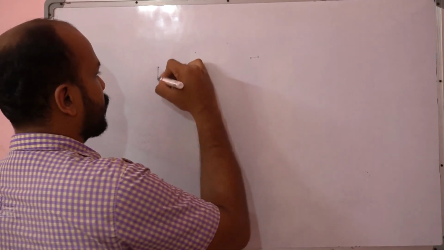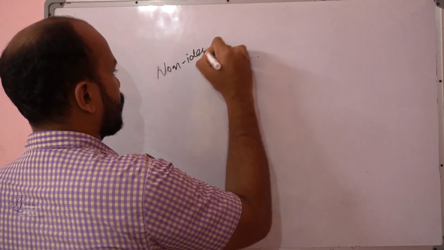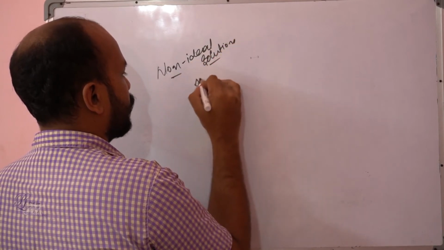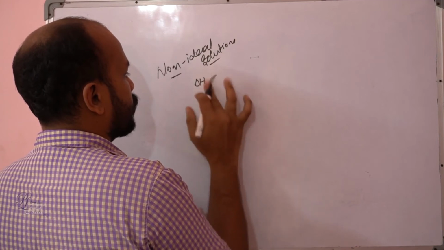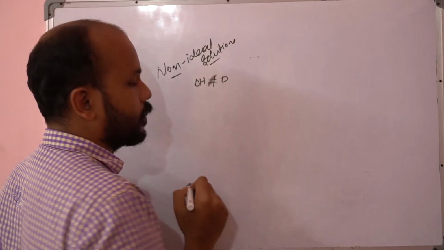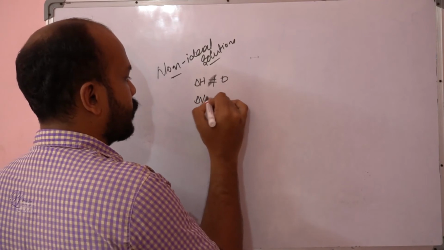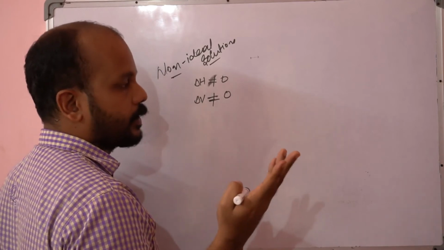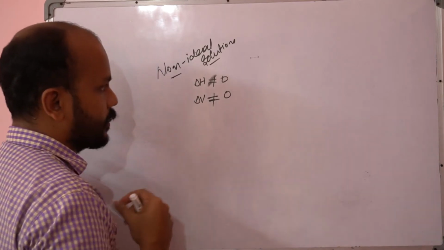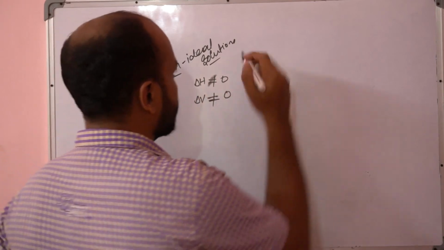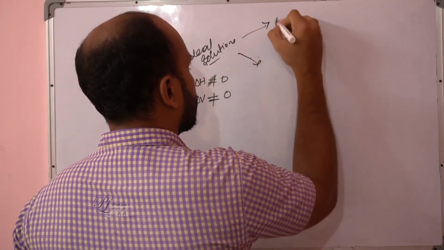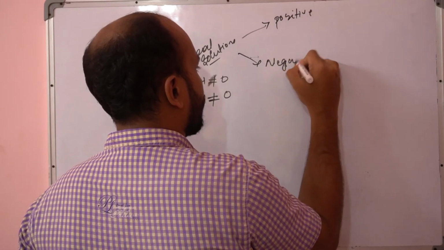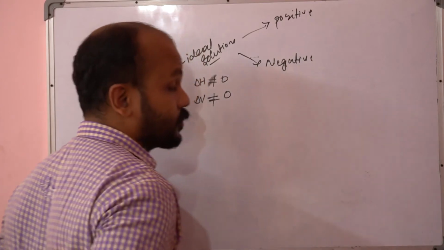So let's take the case of a non-ideal solution. Here the delta H value is not going to be equal to 0, that means either heat will be absorbed or released, and the delta V value is also not going to be equal to 0. That means sometimes the volume increases or sometimes the volume decreases. So two ways the deviation can happen: a positive deviation and a negative deviation, as is obvious, right? Let's see what a positive deviation is.